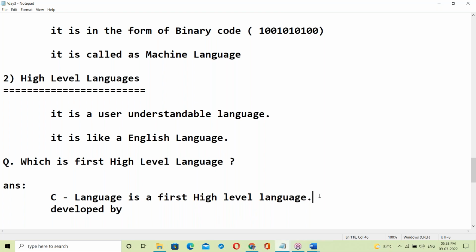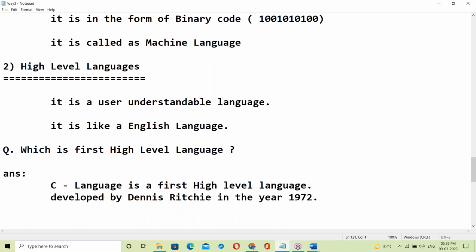C language is the first high level language, developed by whom? Who has developed C language? Yes, good. Dennis Ritchie, in the year 1972. C is a first high level language.